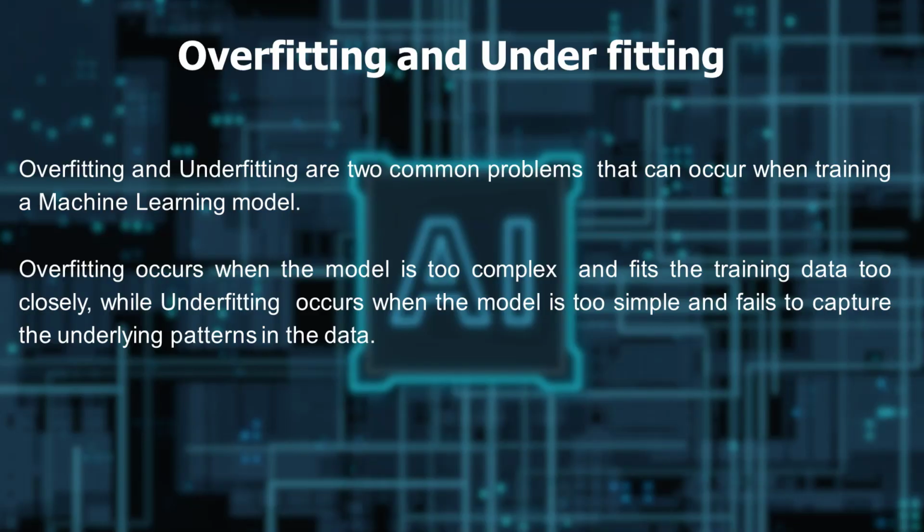Overfitting and underfitting. Overfitting and underfitting are two common problems that can occur when training a machine learning model. Overfitting occurs when the model is too complex and fits the training data too closely, while underfitting occurs when the model is too simple and fails to capture the underlying patterns in the data.